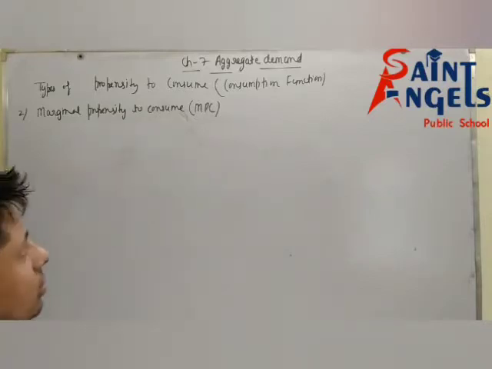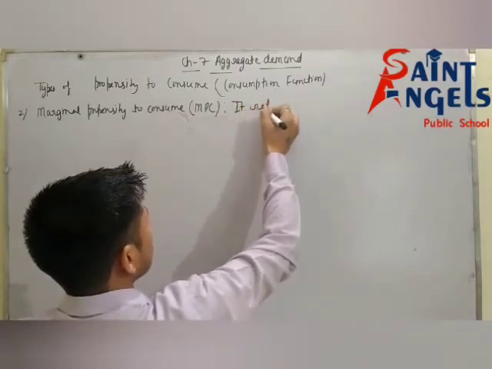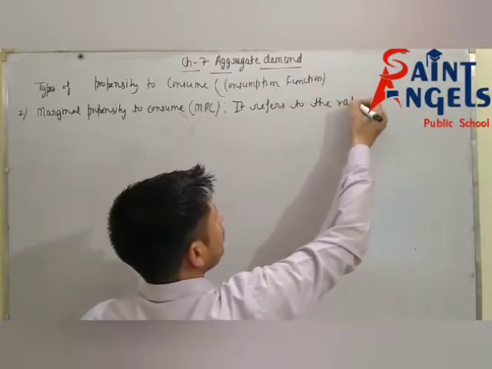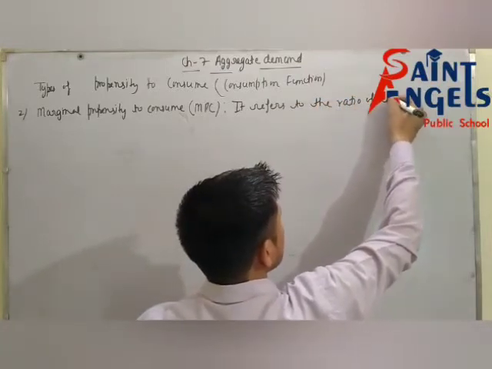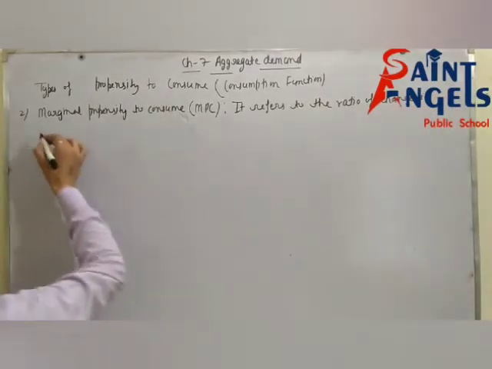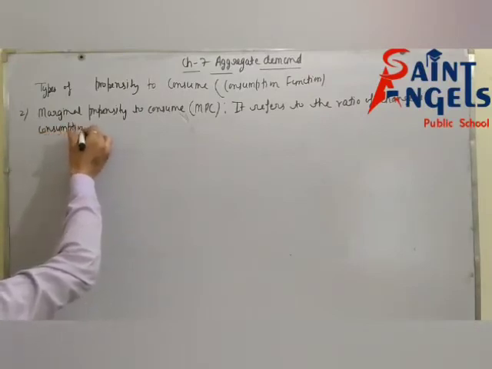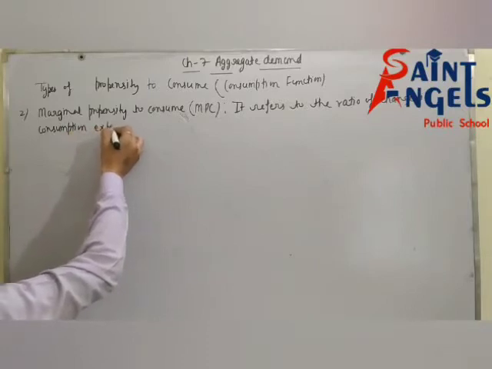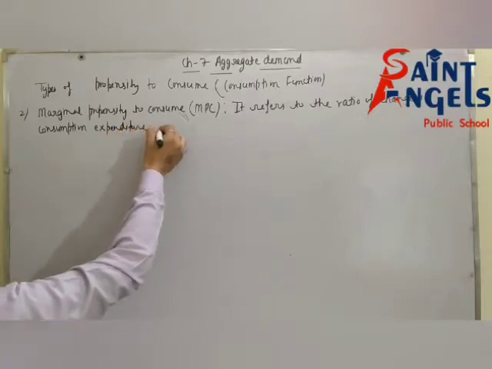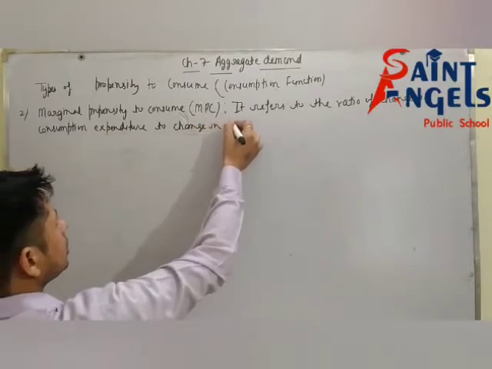So marginal propensity to consume refers to the ratio of change in consumption expenditure to change in income.